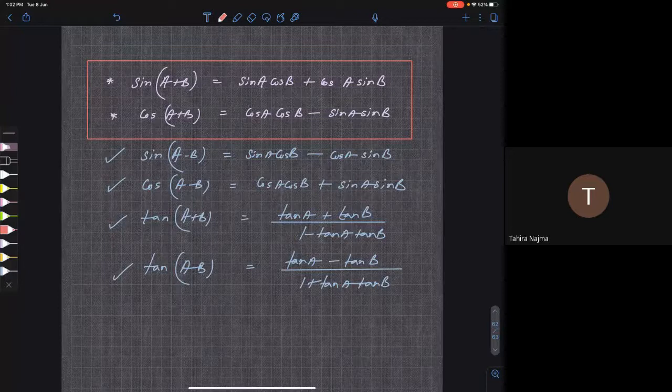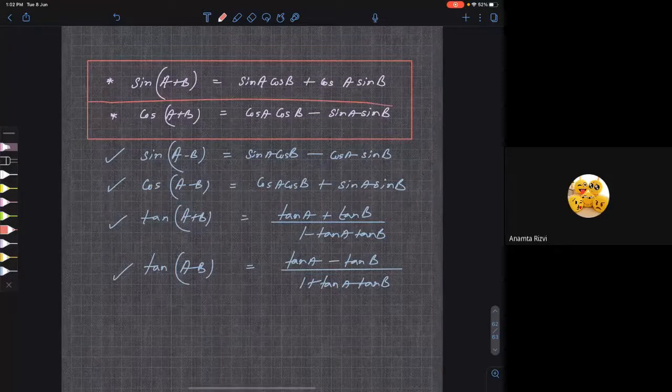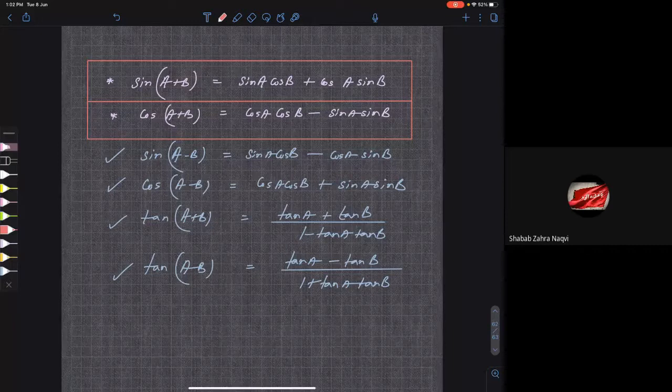Clear? Yes, sir. So we'll continue tomorrow. We'll start with the derivation of this formula. Till today's portion you be perfect and come to tomorrow's class. Memorize these formulas and come. Even though you don't know the proof, memorize and come, because tomorrow when I derive, it will be easy for you to follow. Clear?